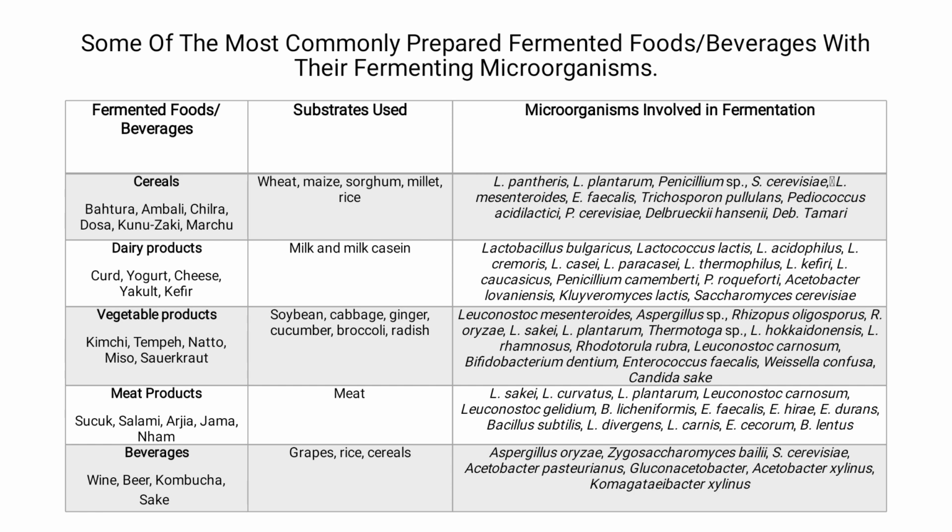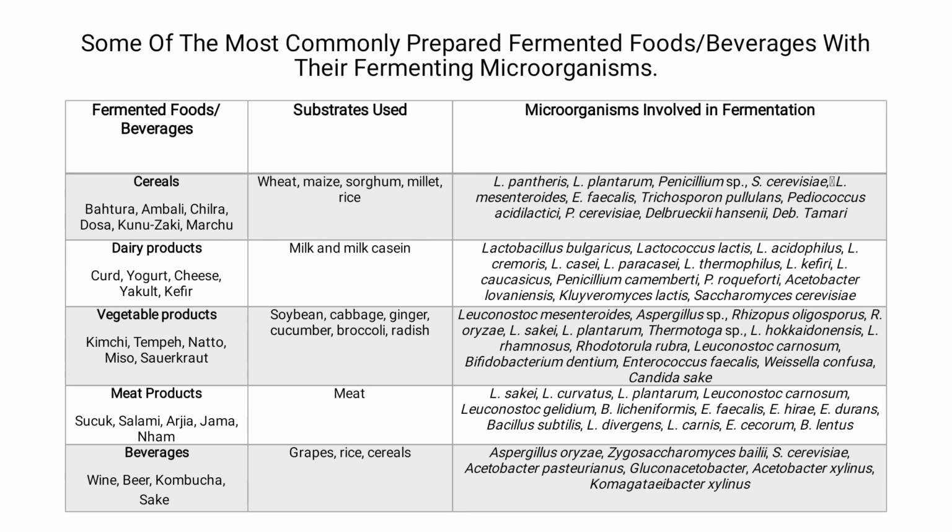Various microorganisms like Lactobacillus bulgaricus, Lactococcus lactis, Lactococcus acidophilus, etc. act on milk and milk casein and produce various fermented dairy products.